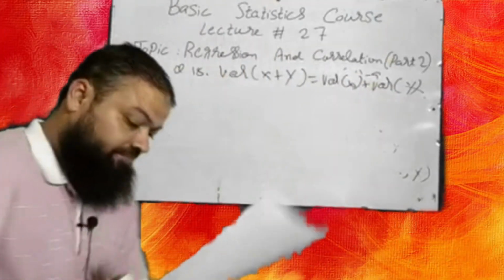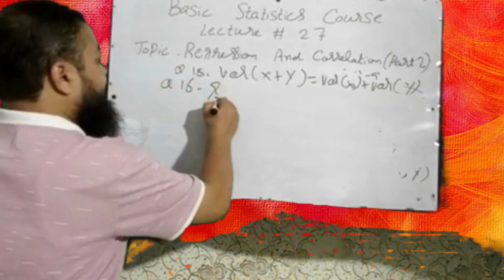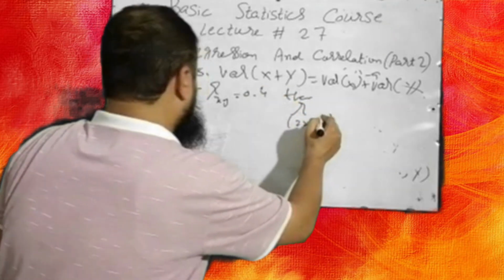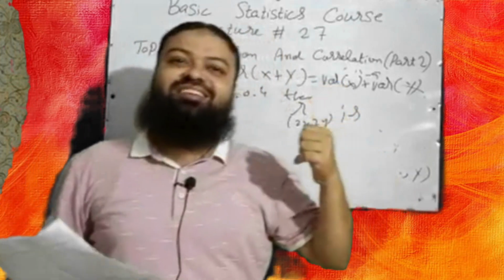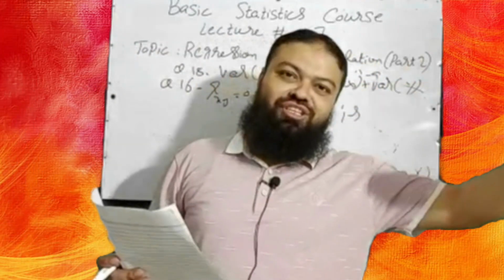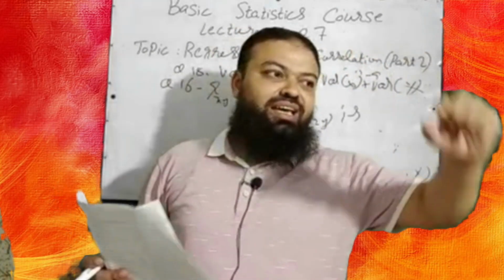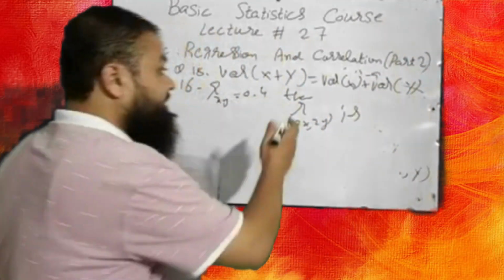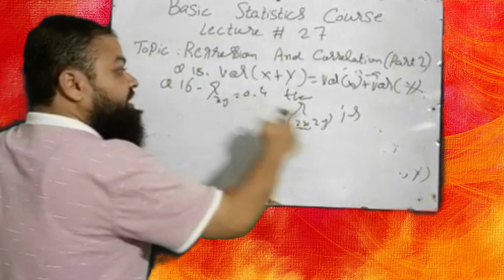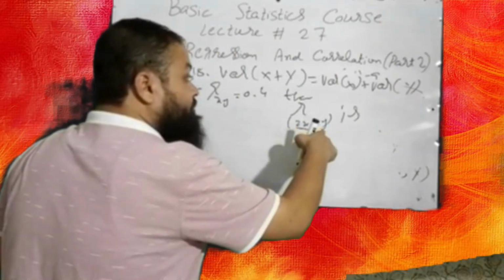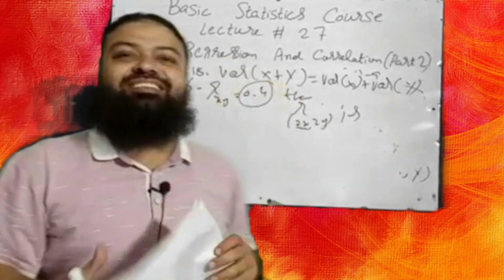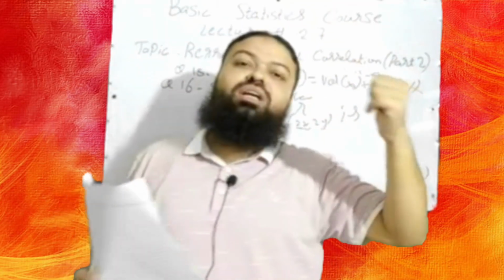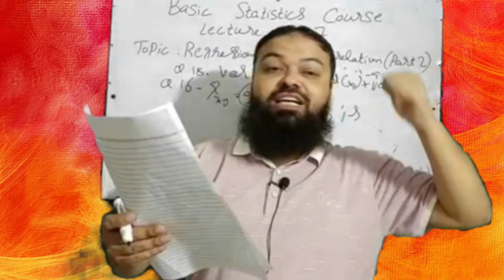Question number 16. rxy is equal to 0.4, then r of 2x, 2y is. Dear students, we have learned regression coefficient is independent of origin and correlation coefficient is independent of origin as well as scale. Plus, minus, multiply, divide will not affect the correlation coefficient. 2x means multiply by 2 every value of x, 2y means multiply by 2 every value of y, and 0.4 will not be changed. A very conceptual question. If you multiply every value of x and every value of y with 2, r will not be changed. 0.4 will be the correct option in the exam.